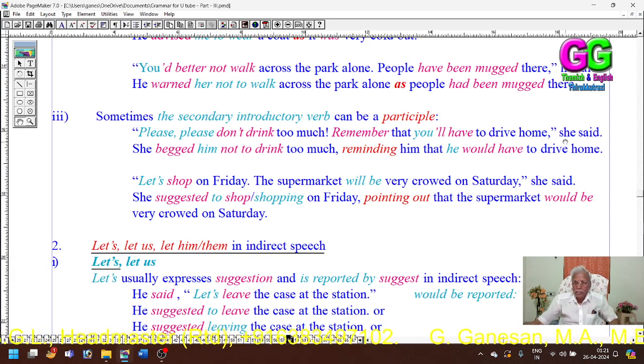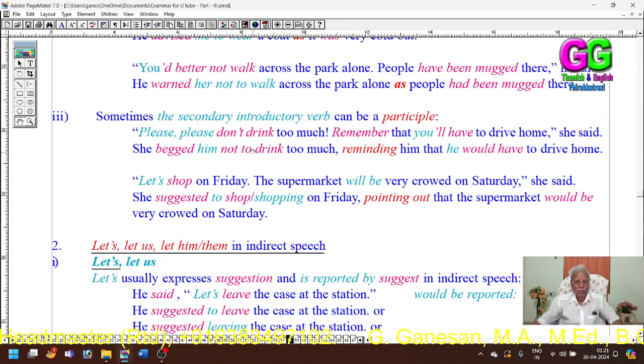So she said, she begged him. Here also the hearer has not been given, so I have used him. She begged him, she requested him not to drink too much. It is a command, so we have used to.